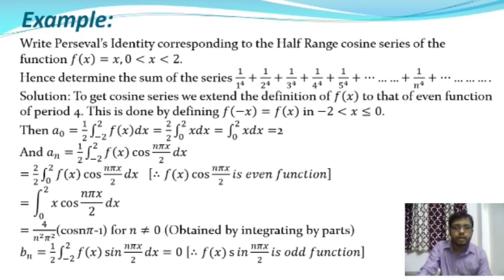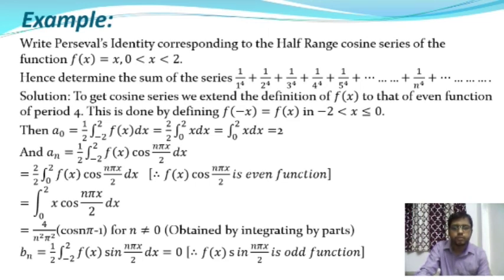And bn is equal to 1/2 ∫ from -2 to +2 of f(x) sin(nπx/2) dx, where sin(nπx/2) is an odd function but f(x) is an even function, so f(x) sin(nπx/2) is an odd function. From this integration we will get the value 0.